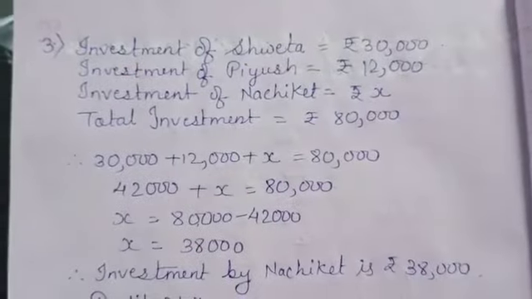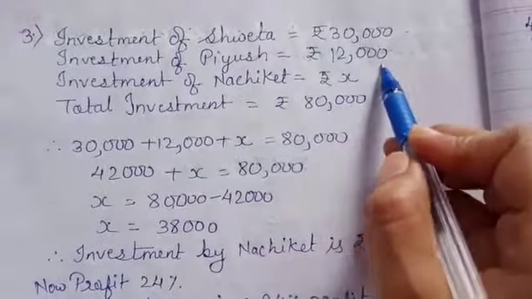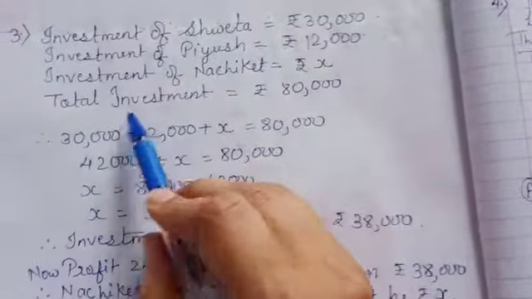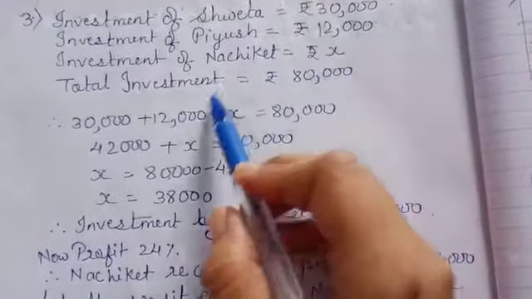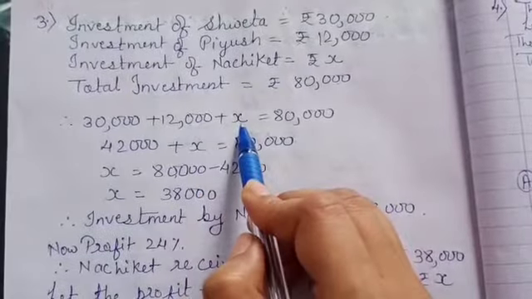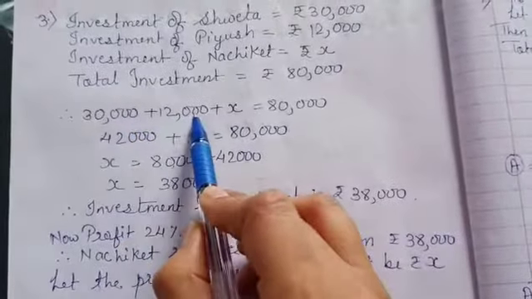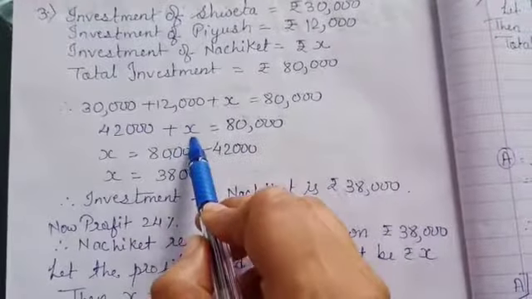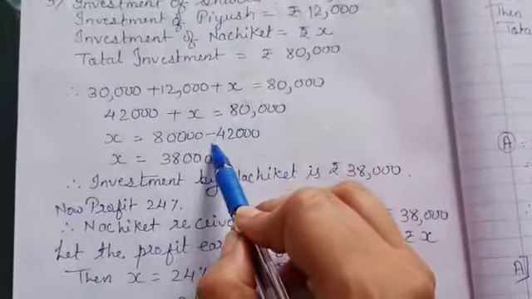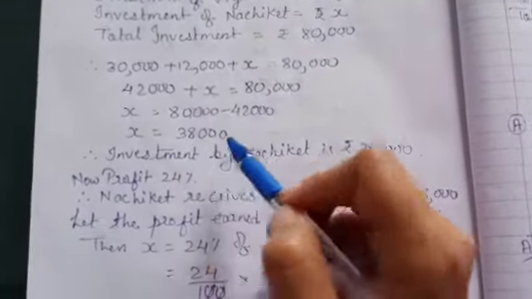Investment of Shweta is rupees 30,000. Investment of Piyush is 12,000 and investment of Nachiket we don't know, so rupees x. The total investment is 80,000. So Shweta plus Piyush plus Nachiket equals 80,000. So 30 plus 12 is 42,000 and x here, 80,000. Taking x outside, 80,000 minus 42,000, you will get x equal to 38,000.